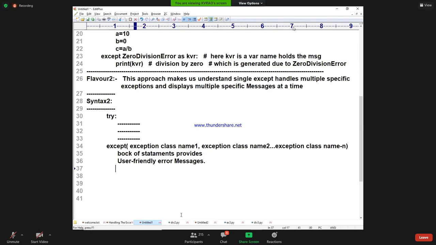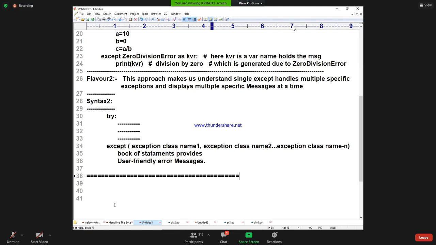Else block will be continued. Finally block will be continued. Everything. Dear students, is the syntax clear? This is the exception class name. Except is a block, which I already told you. So I said exception class name 1, exception class name 2, exception class name n. Dear students, shall I move forward? This is called flavor number 2.